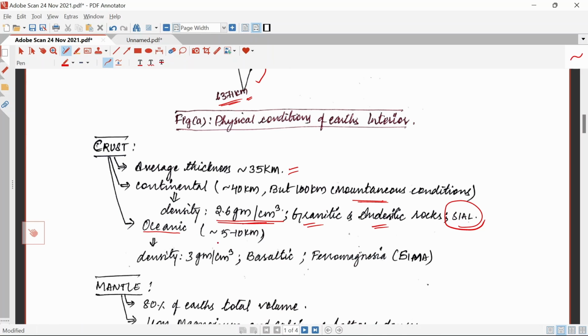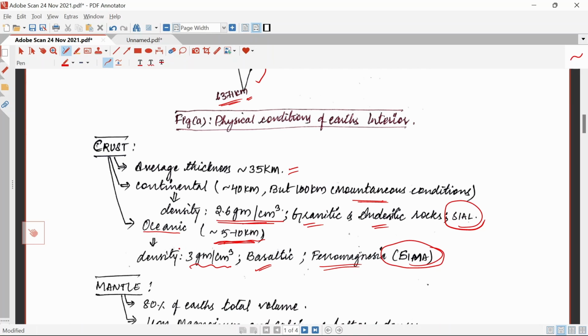is between 5 to 10 kilometers of depth, and its density is 3 grams per centimeter cube, and it is made of basaltic and ferromagnesian material. That is what we call Sima. Yesterday I told you that continental crust has lower density and oceanic crust has higher density, which helps in floating of continent and subduction of oceanic crust.